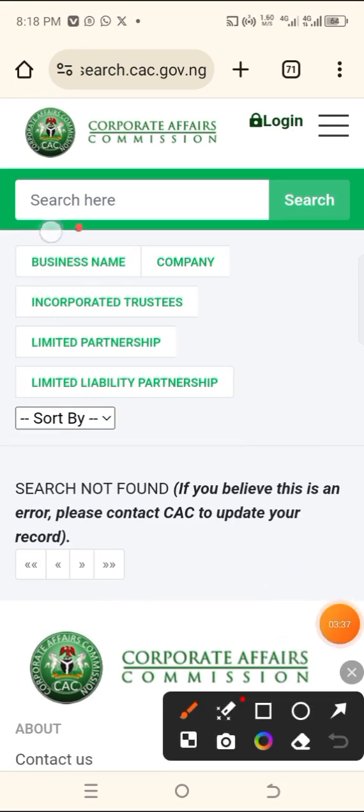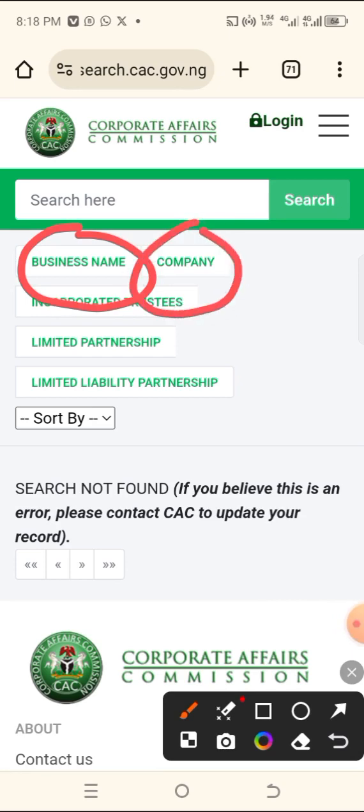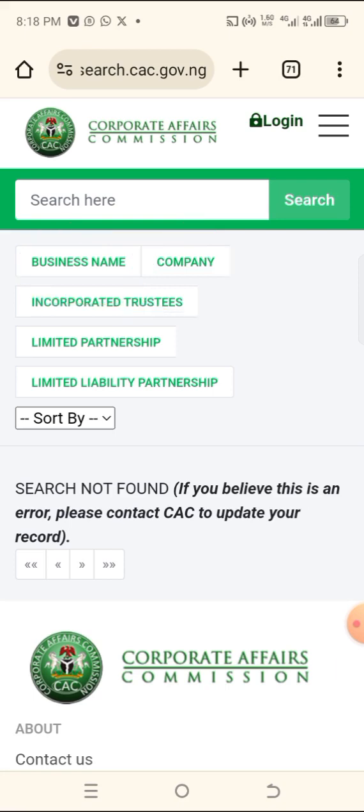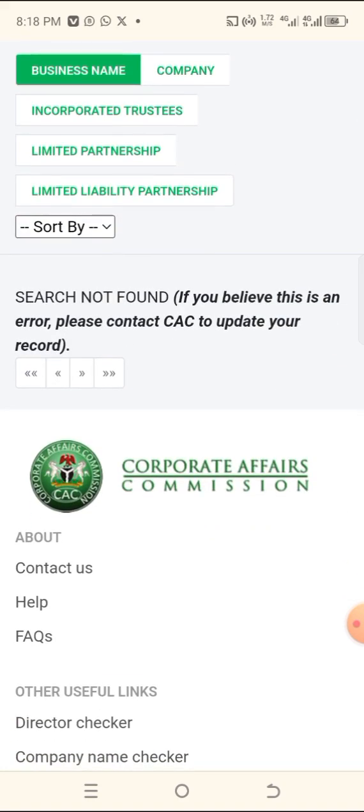Now this one, click on the business name. Make sure that no name appears there. Click on the company. Click on all this one. Click on them. Make sure that nothing big appears. Can you see? Search not found. That is this name. Nobody has registered it before.